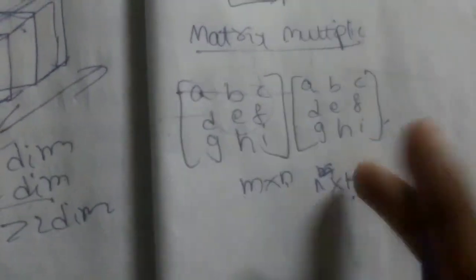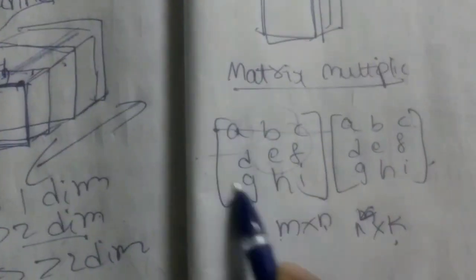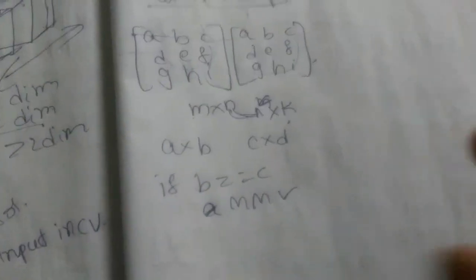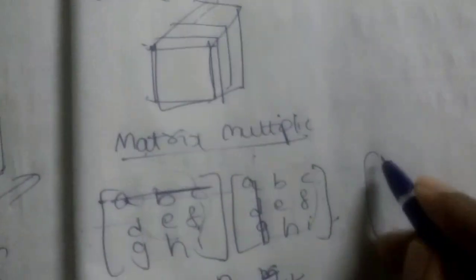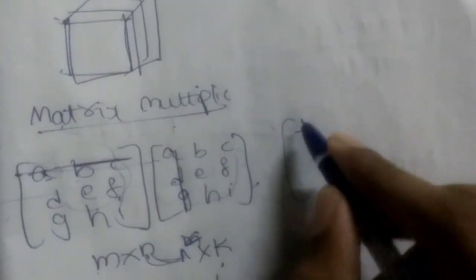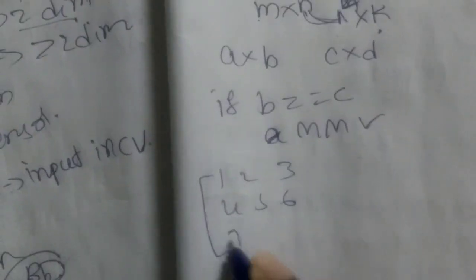As a condition, for two matrices to multiply each other, the number of columns in the first matrix should be equal to the number of rows in the second matrix. So n should be equal to n, right? Let us say it's a cross b, and let us say it's c cross d. If b equals c, then only matrix multiplication will take place, otherwise it will never take place, guys. So what will be the result of this matrix multiplication? This row will combine with this column, and it will form a value here. So a into a plus b into d, something like that, guys. Let us try to assume simple numbers 1 2 3 4 5 6 7 8 9.